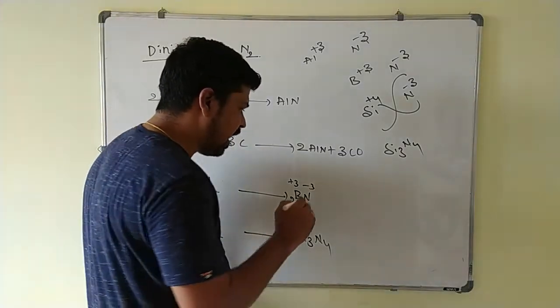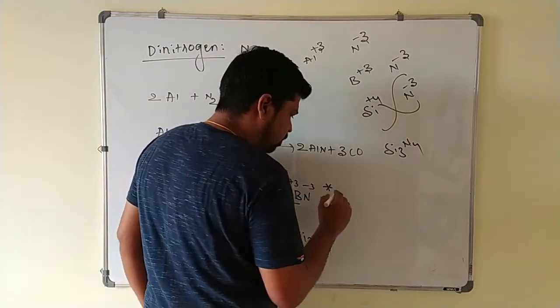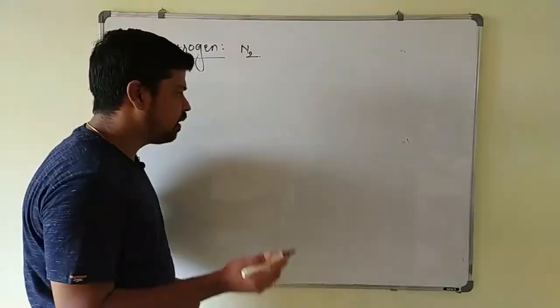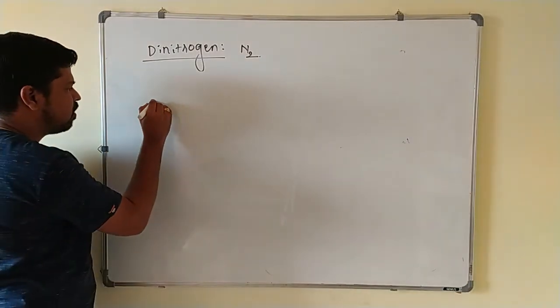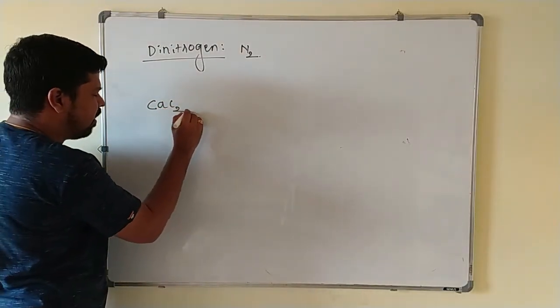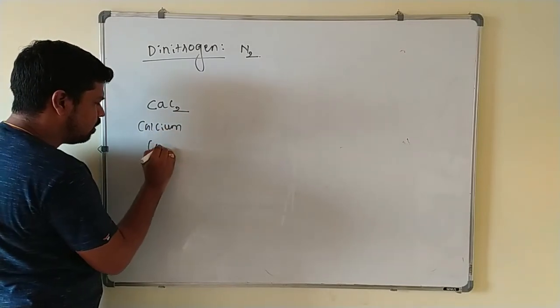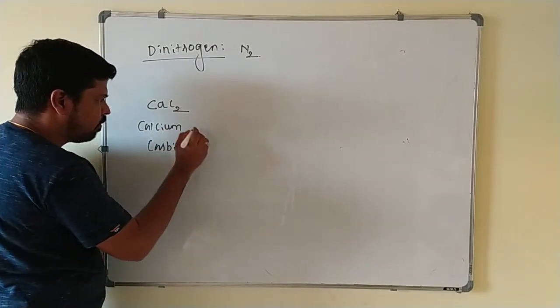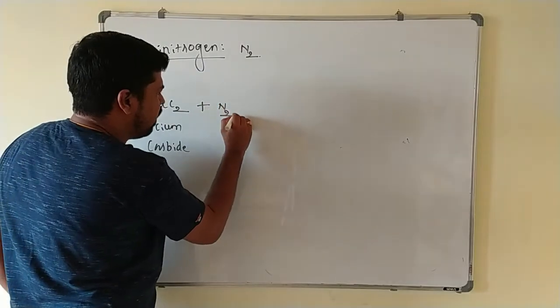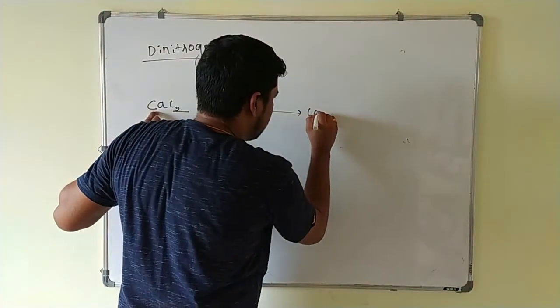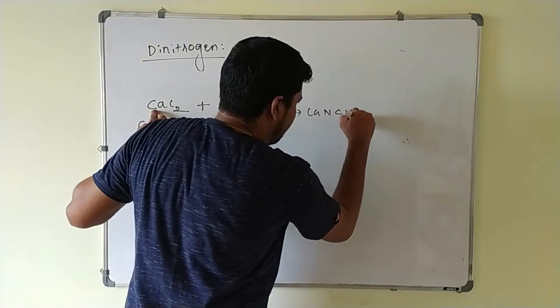And another important reaction here, this N2 reacts with calcium carbide. I'll write in the next slide. Now another important reaction is N2 reacts with calcium carbide. This is your calcium carbide. On this one, N2 reacts to give calcium cyanamide, CaNCN.